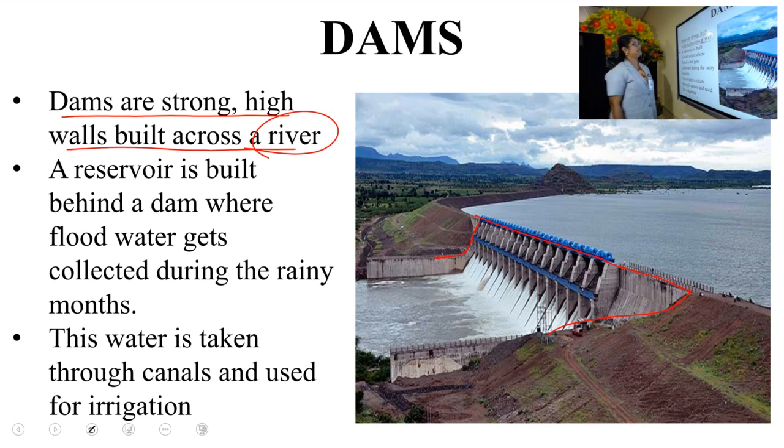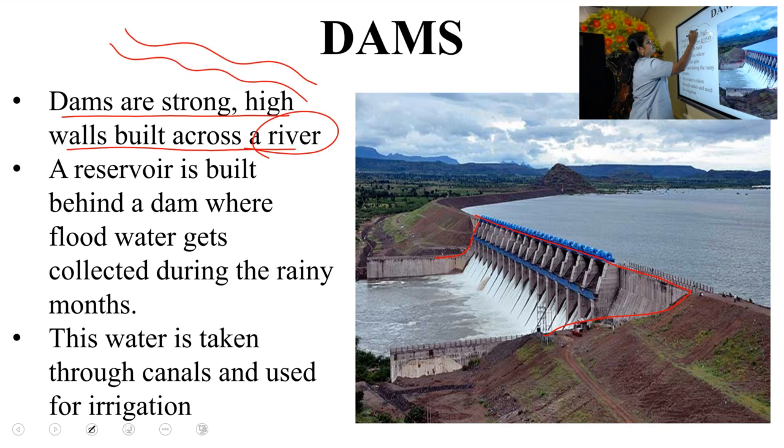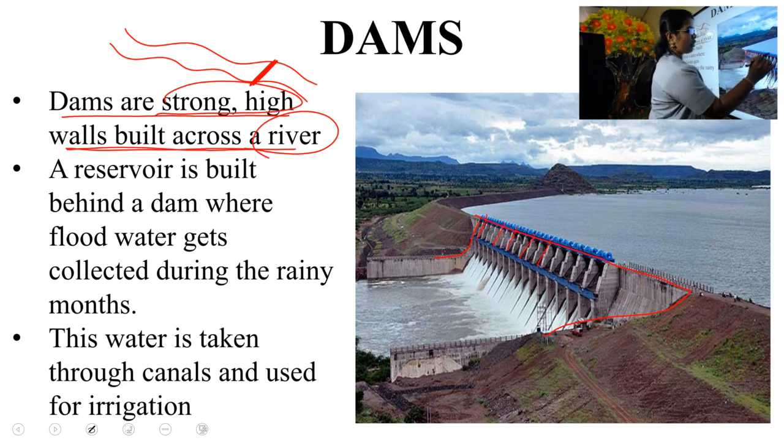Okay, built across a river. That means if you think that the river is flowing like this, and we construct a dam here, we just stop that flow of the river by constructing dams. So dams are the strong, high walls built across a river. Here you can see the strong, high walls, no?